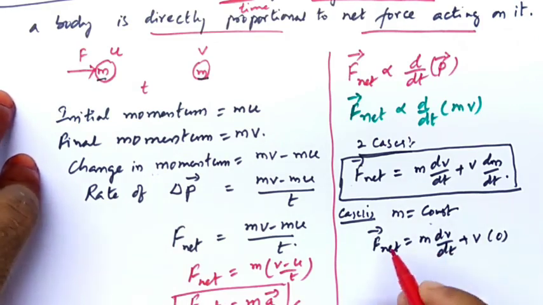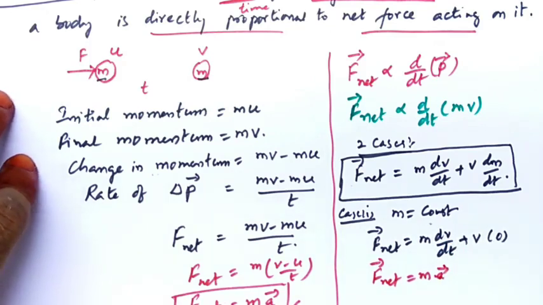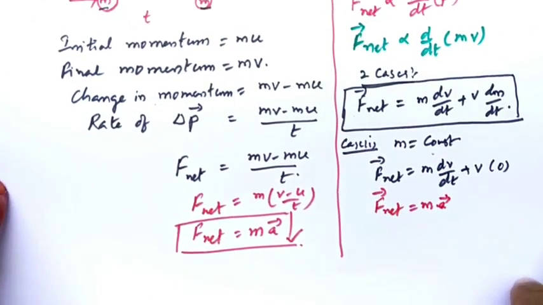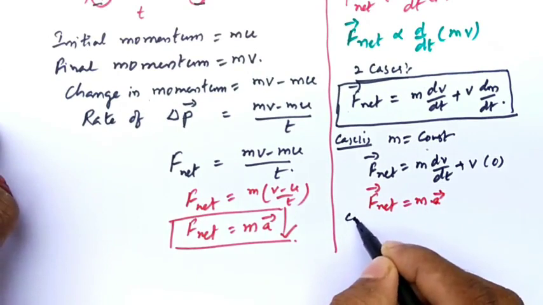Therefore, in this case F net is equal to m into dv by dt, which means rate of change in velocity. It is acceleration. Okay, clear? This is case 1. What about case 2? Case 2 is nothing but here